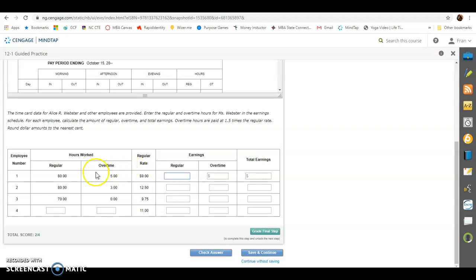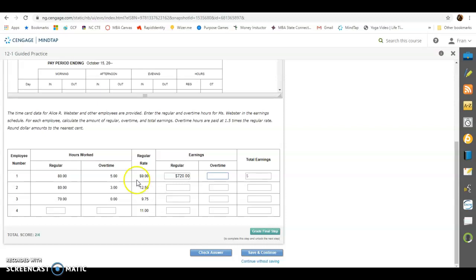Okay, so if they made 80 hours at $9 an hour, multiply it and you get $720. Remember a minute ago I told you, it tells you right here, paid at 1.5 times the regular rate. That never changes. Overtime is time and a half. So you take the regular rate times 1.5, and I got $13.50 an hour.